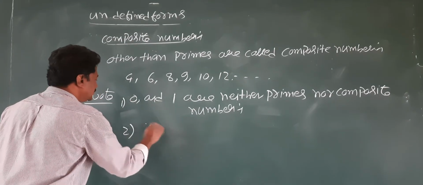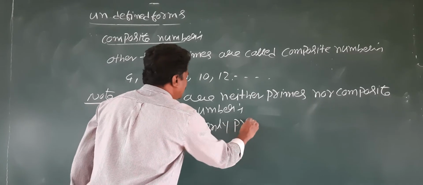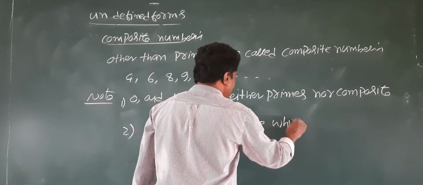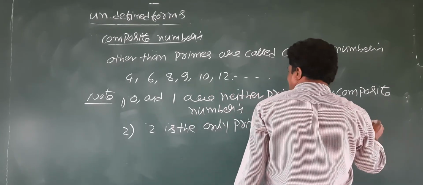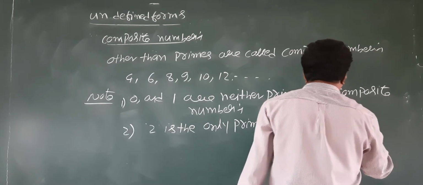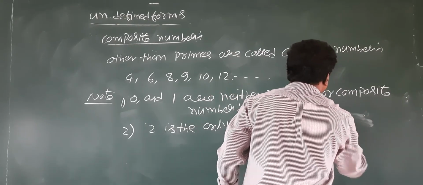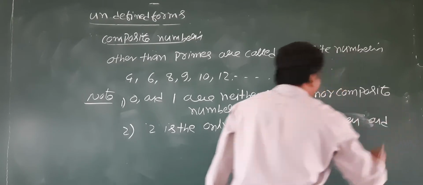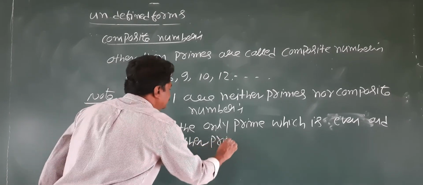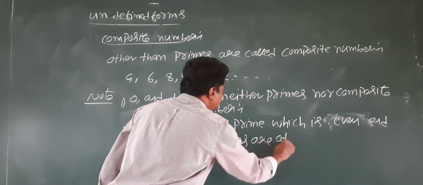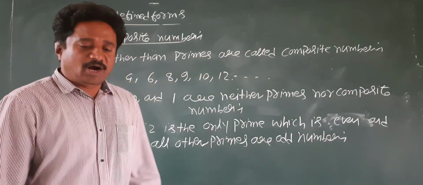One more point. 2 is the only prime which is both even and prime. 2 is the only prime number which is even, and all other primes are odd numbers.